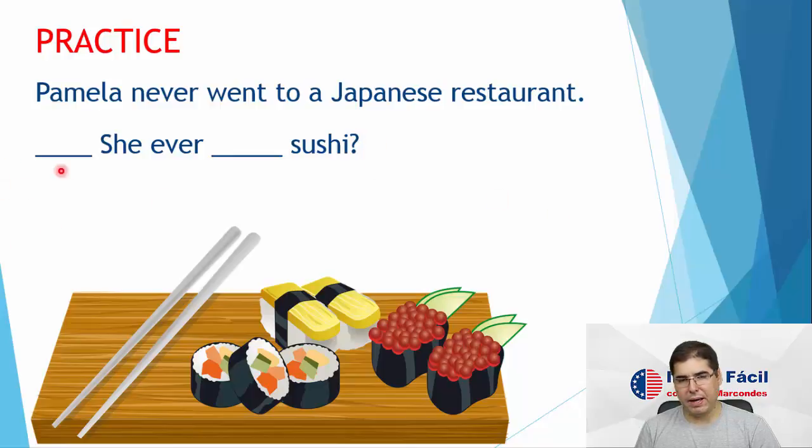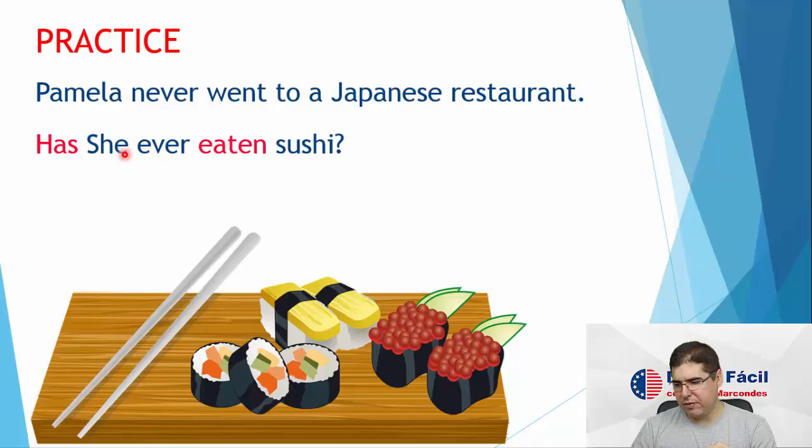Now, Pamela never went to a Japanese restaurant. So she never went to a Japanese restaurant. So we want to know now if she has or hasn't eaten sushi, right? So has she ever eaten sushi? No, look here, Pamela never went to a Japanese restaurant.